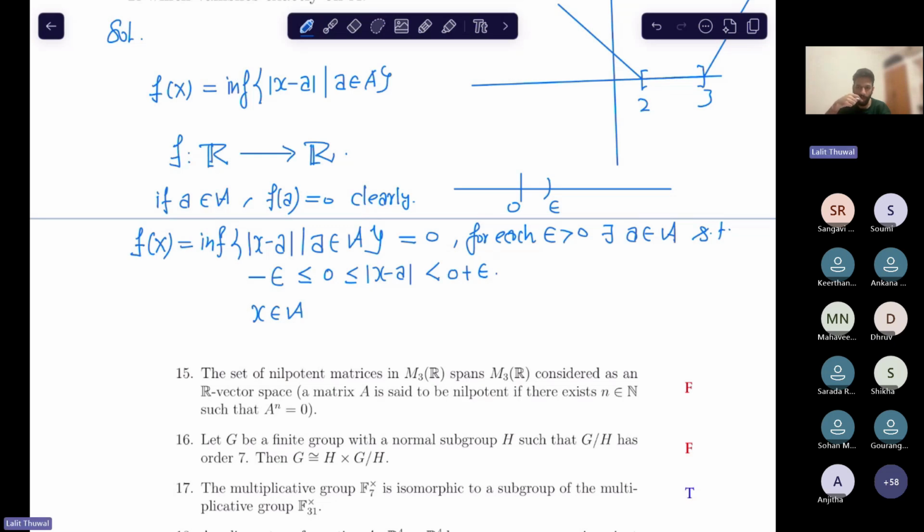So anyone, can you conclude that x must be inside A? This is true for every epsilon. x is a limit point of A actually. Yeah, good. A is closed. Yeah, good. So this shows x is in the closure of A, right? But the closure of A is equal to A because A is closed.